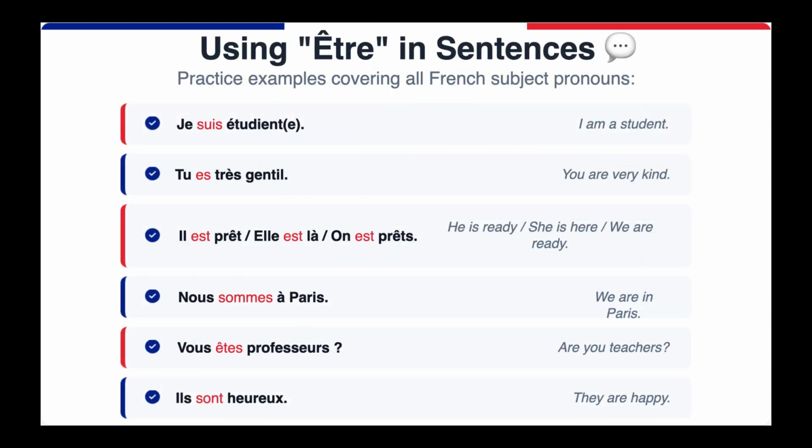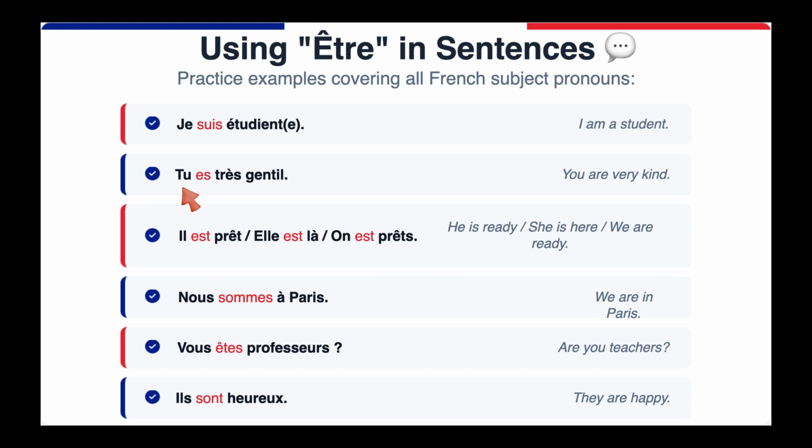Here are some examples. Je suis étudiant. I am a student. Did you note that I'm combining the S and E as I'm pronouncing it? It's called liaison. Je suis étudiant. Je suis étudiante. I am a student. Did you also notice that there is no need to use an article in French? You don't say I am a student. You basically say I am student. With this, what you learn? You do not literally translate the French sentences into English.